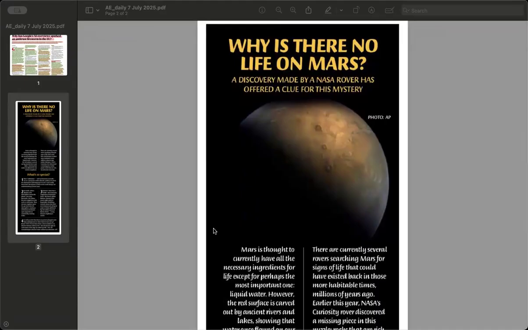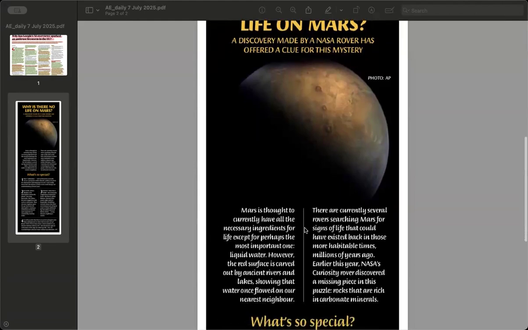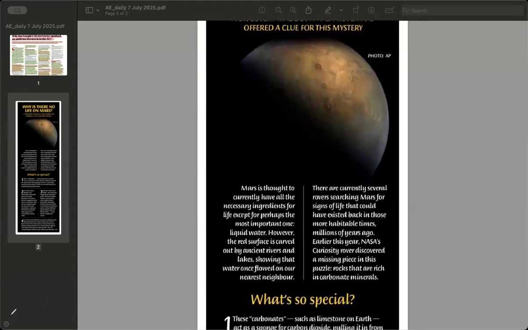Okay, this is about Mars. So have you ever wondered, students, why does Earth have life but Mars doesn't, even though it once had rivers, lakes and maybe even an ocean? So there were rivers, lakes, and an ocean may also have been there, but why is there no life? Well, a recent discovery by NASA's Curiosity rover might give us that answer. So Curiosity is what?